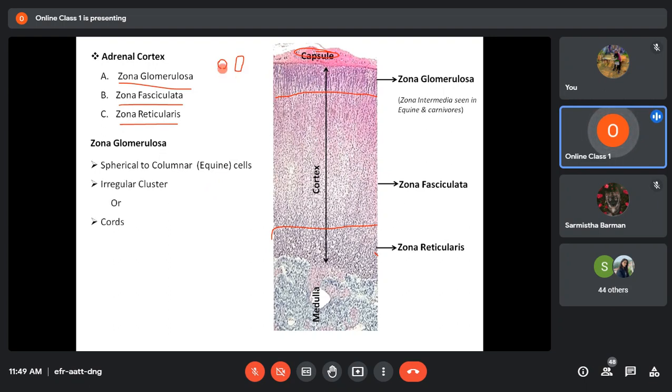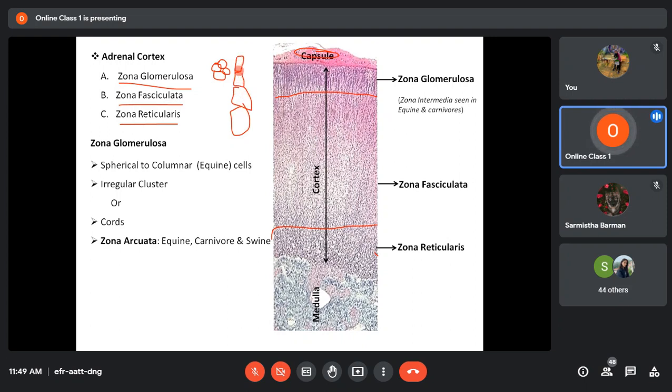Now these cells may form irregular clusters or they may form cords. This is a cluster-like arrangement. They may be in the form of clusters or they may form cords like this.